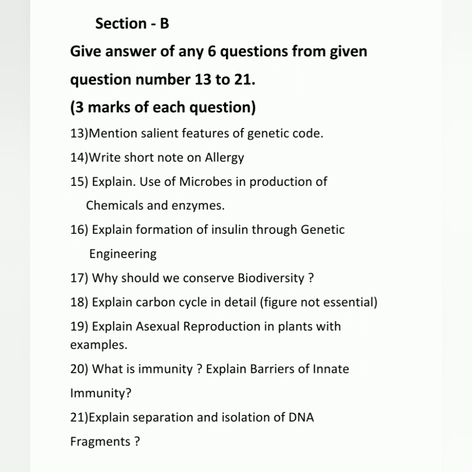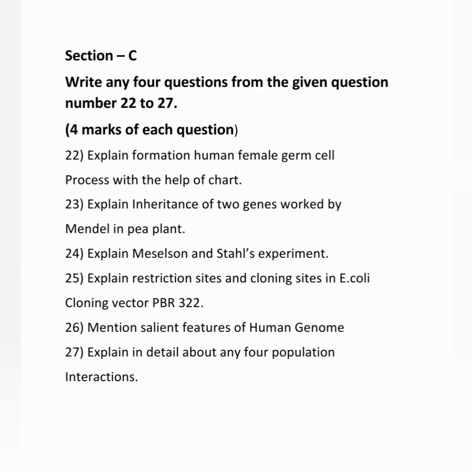15. Explain use of microbes in production of chemicals and enzymes. 16. Explain formation of insulin through genetic engineering. 17. Why should we conserve biodiversity? 18. Explain the carbon cycle in detail. 19. Explain asexual reproduction in plants with example. 20. What is immunity? Explain barriers of innate immunity. 21. Explain separation and isolation of DNA fragments.